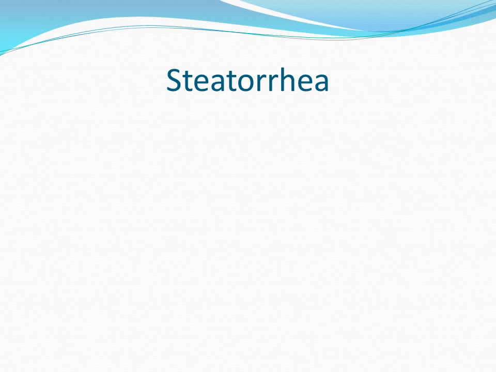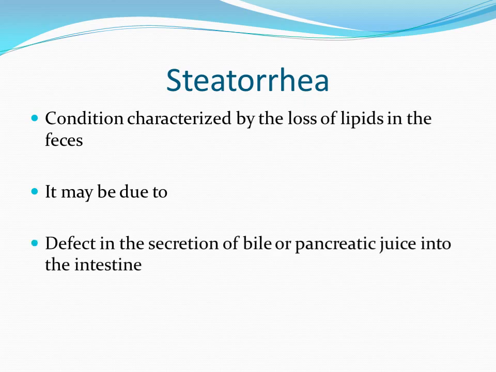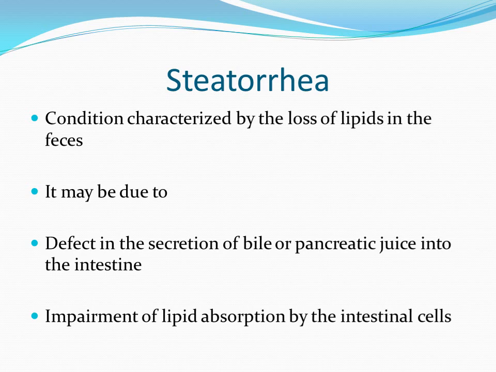Abnormality of lipid digestion and absorption leads to one of the conditions known as steatorrhea. Steatorrhea is a condition characterized by loss of lipid in the feces. This occurs due to a defect in the secretion of bile or pancreatic juice into the intestine, or impairment of lipid absorption by the intestinal cells.